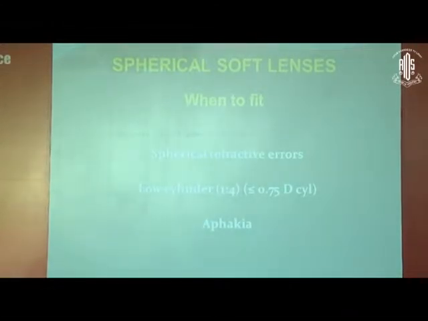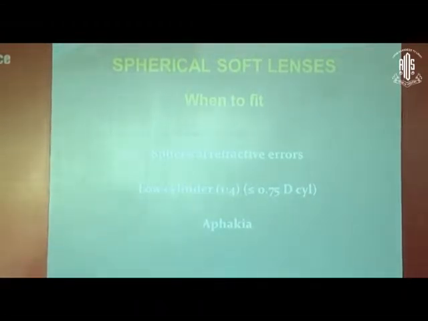It's not a 100% foolproof rule, but still in the majority of cases, when the cylinder is less than 1/4 of the spherical power, you can still manage to give a soft contact lens and get a good outcome and 6/6 vision. So if somebody is having low cylinder, less than 1/4 of spherical, then you manage with spherical soft contact lens.